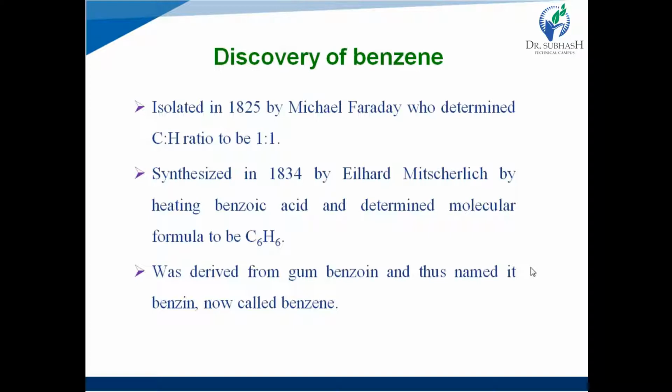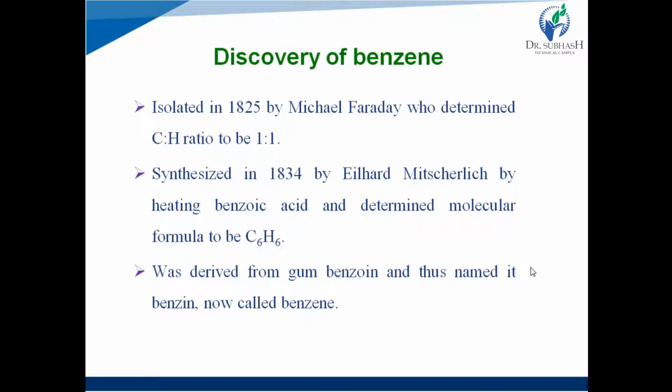Then it was synthesized in 1834 by Eilhard Mitscherlich by heating benzoic acid, and he determined molecular formula to be C6H6, right? Then he determined its structure. How? By heating benzoic acid.